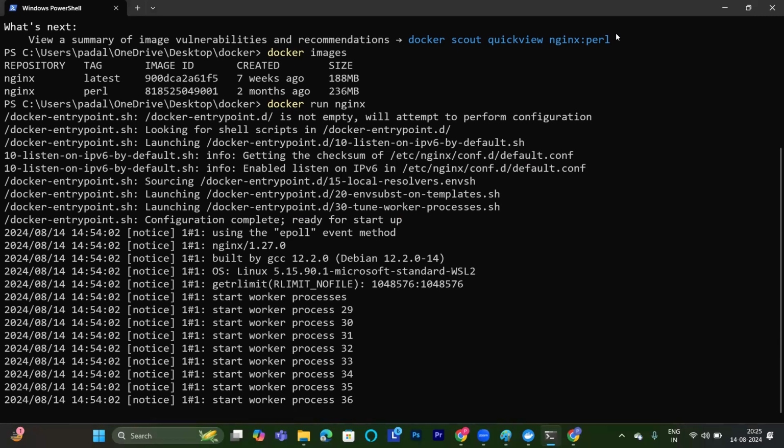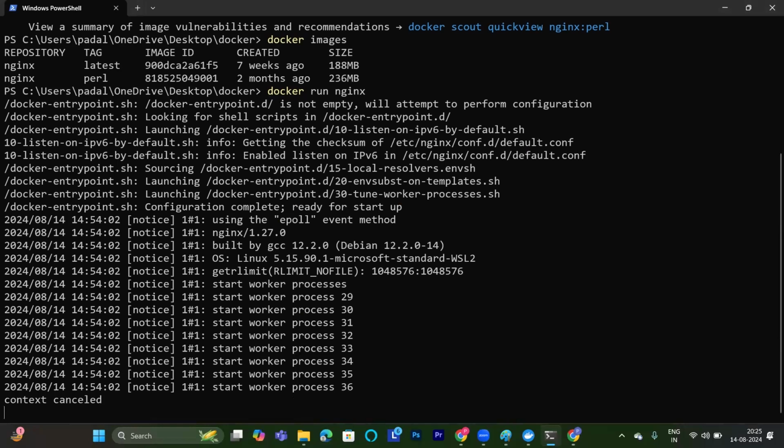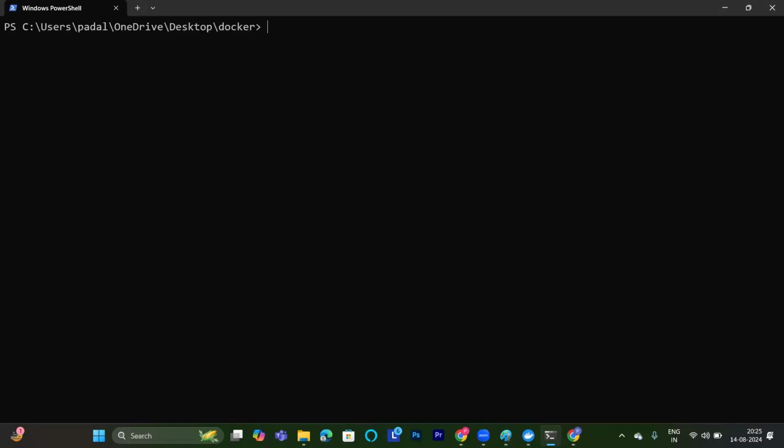Suppose we want to run a container with a particular version, which is available in the hub also. So with the docker run command we can run that, or with docker pull also we can run that. No, you cannot run that straight away. Straight away you cannot run that, Mr. Abhishek. Now see, you're asking me a question, right? It hung actually. I think this terminal knows Abhishek is asking me a question.